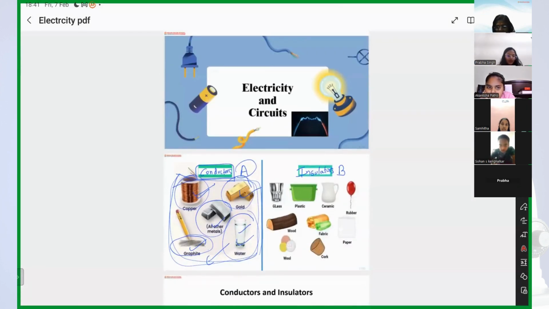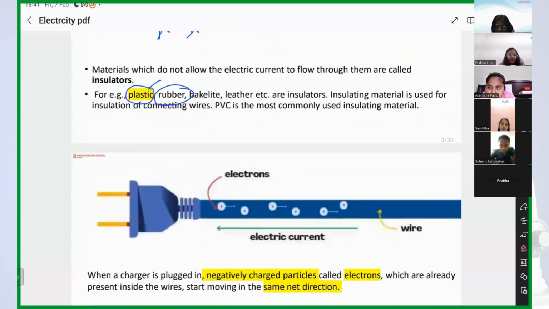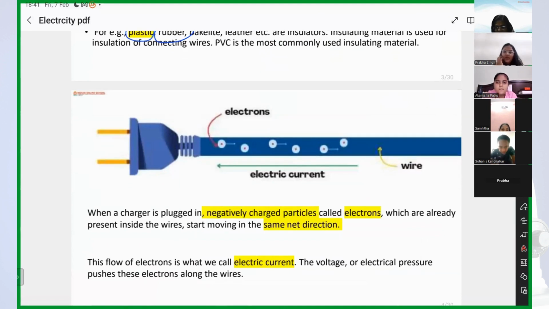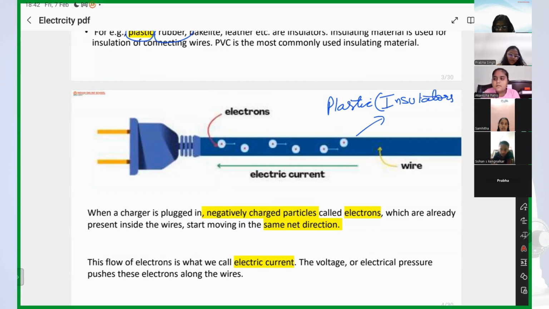Okay, now we have learned about this. Now coming to the wire. You know that outside, the covering is of plastic, and that is insulated. But inside this covering, what do you have? Wire. Let's take copper wire is present inside this plastic, right? Yes, ma'am, copper wire is present inside this plastic.